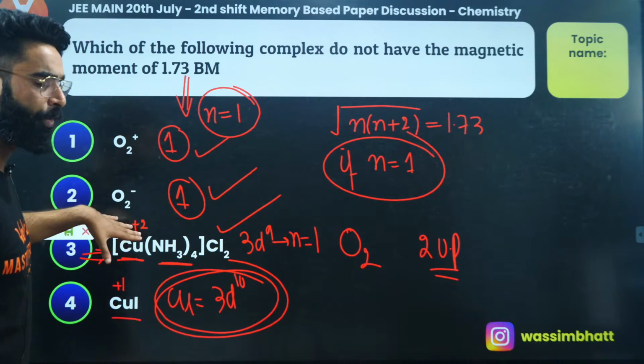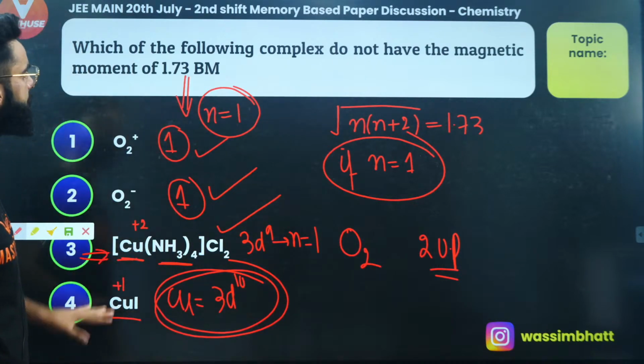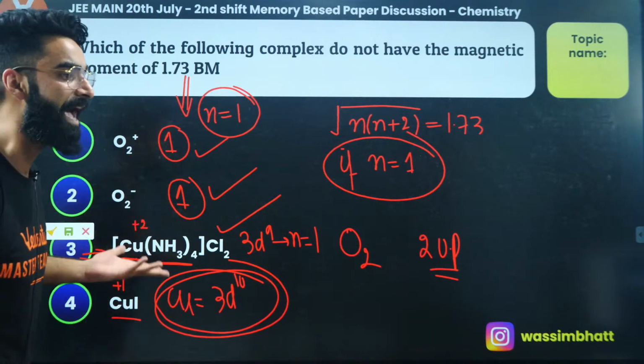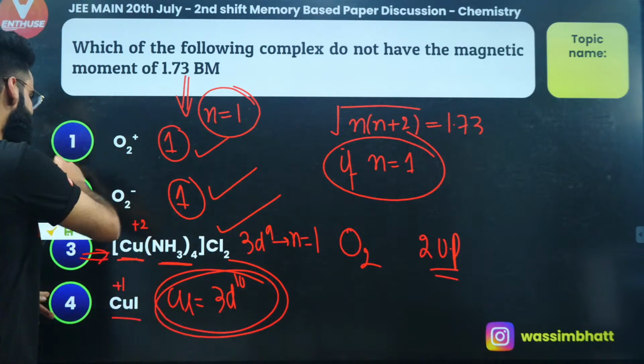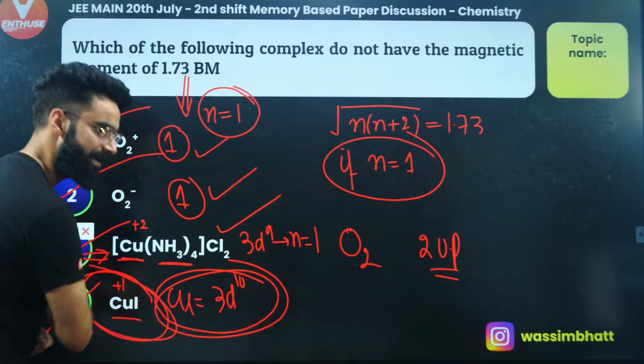So out of all, what was I supposed to identify? I was supposed to identify which one among the following will not have a magnetic moment of 1.73. This one will have, this one will have, this one will have, but this one is not going to have. So this is going to be the correct answer of the question.